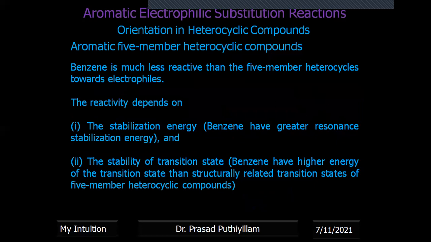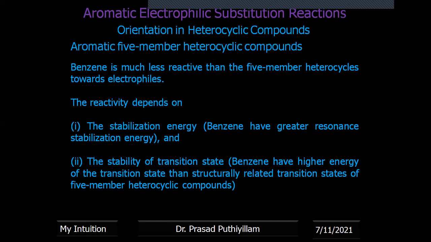Now, benzene is much less reactive than the 5-member heterocycles towards electrophiles, because the reactivity depends upon stabilization energy. Benzene has greater resonance stabilization energy compared to pyrrole, furan, as well as thiophene. That means the benzene substrate, as such, feels more stability and will not undergo further reaction compared to furan, thiophene, or pyrrole. Now the stability of the transition state. The transition state is formed when the electrophile attacks.